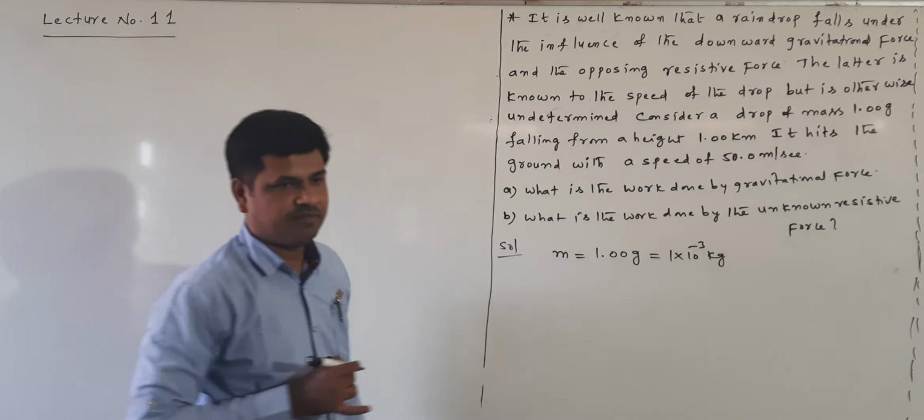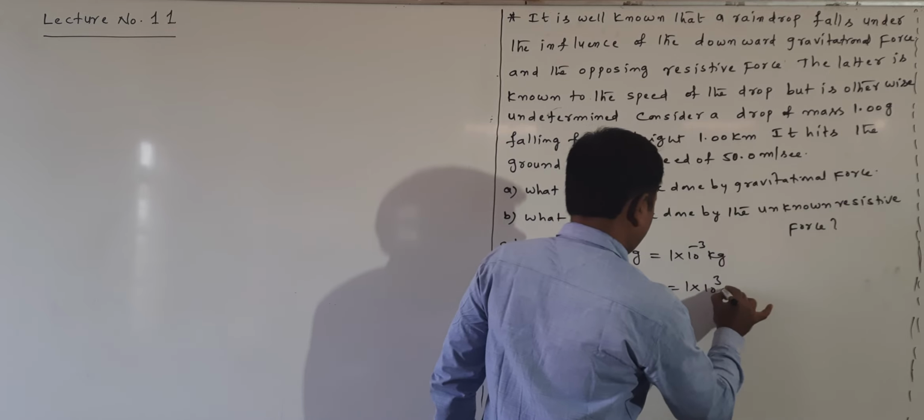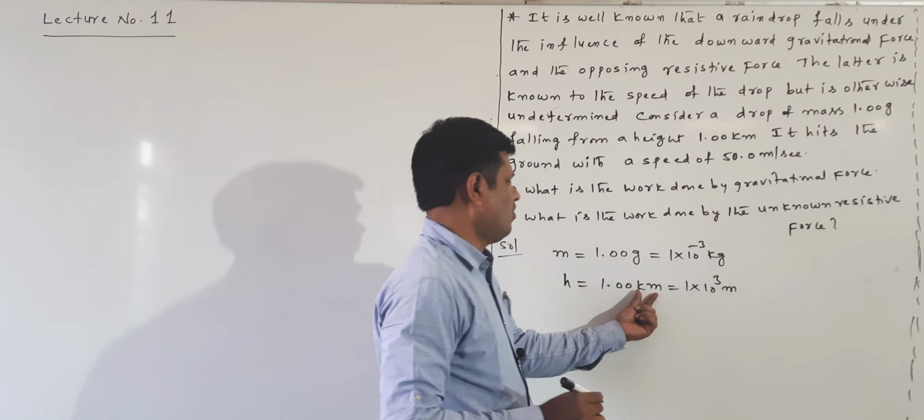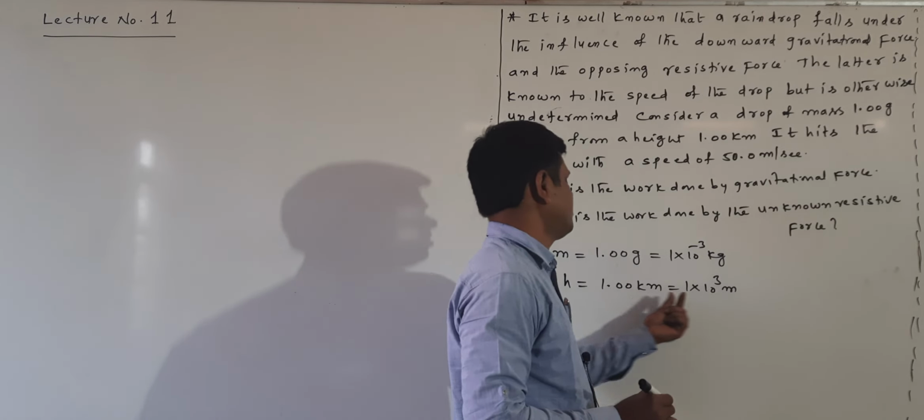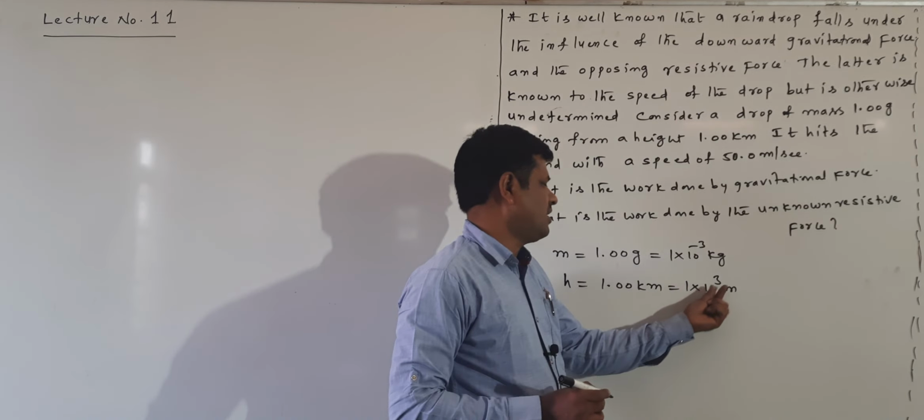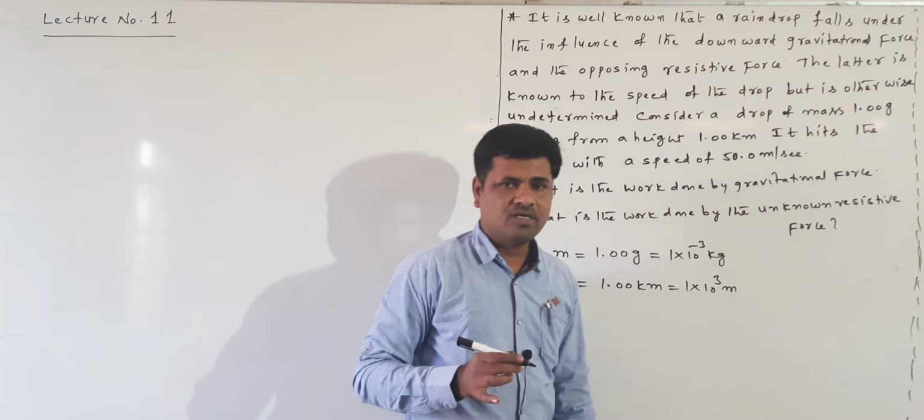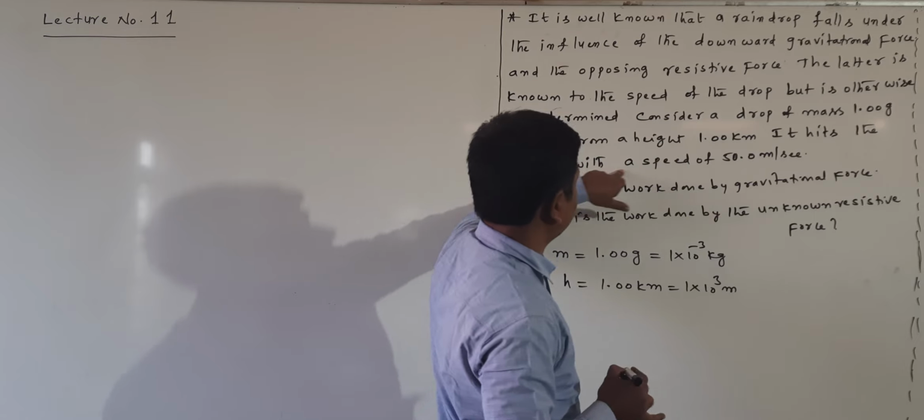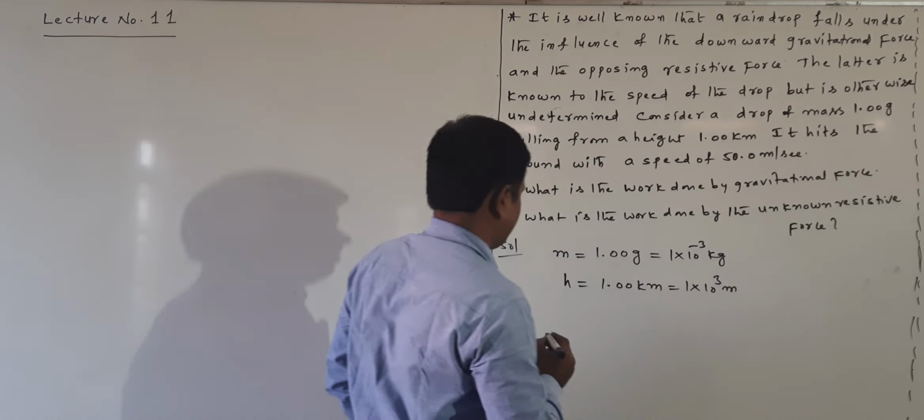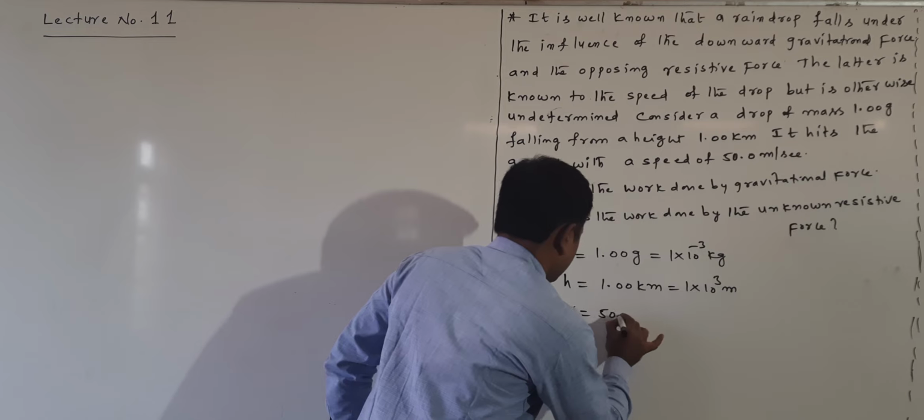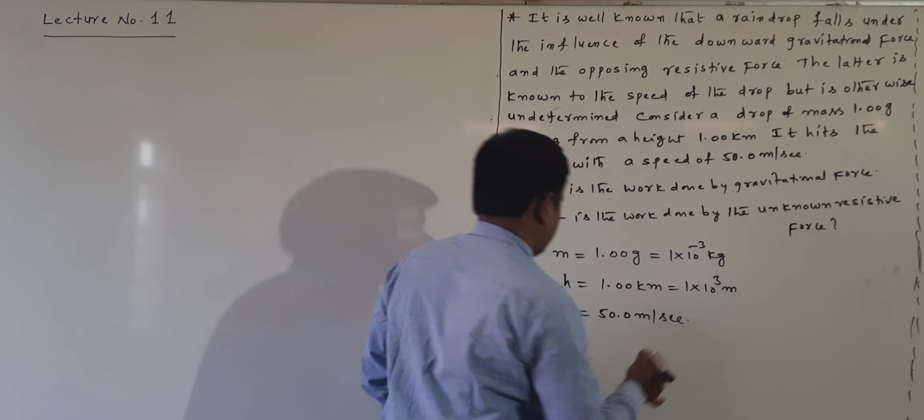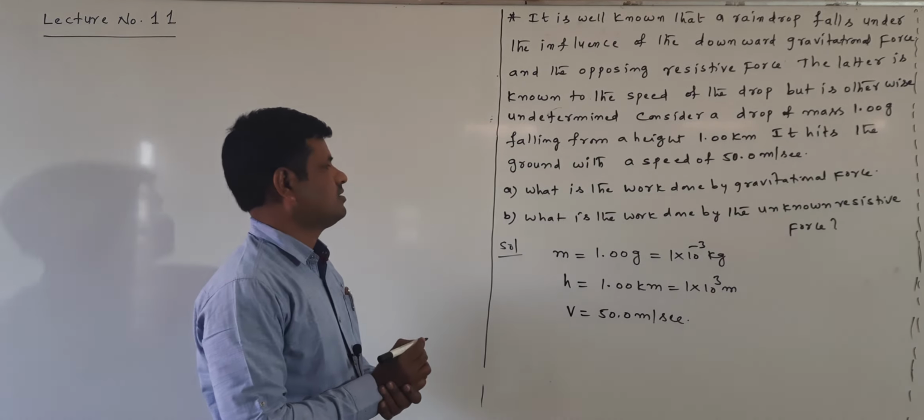Now, falling from a height of 1.00 kilometer. What is the height given here? 1.00 kilometer. 1.00 kilometer means 1 into 10 power of 3 meter, because 1 kilometer is equal to 1000 meters. It hits the ground with a speed of 50.0 meter per second. Speed is given: 50.0 meter per second.